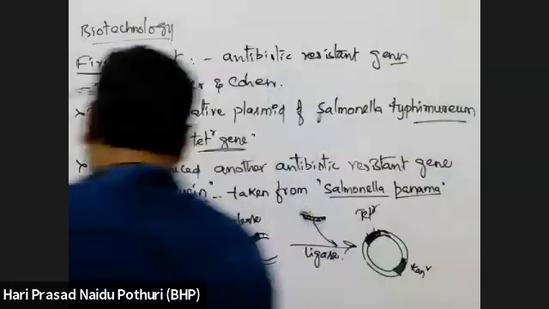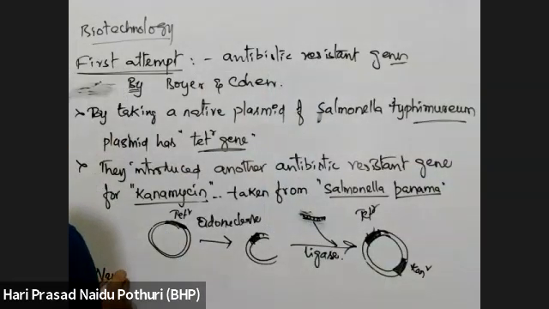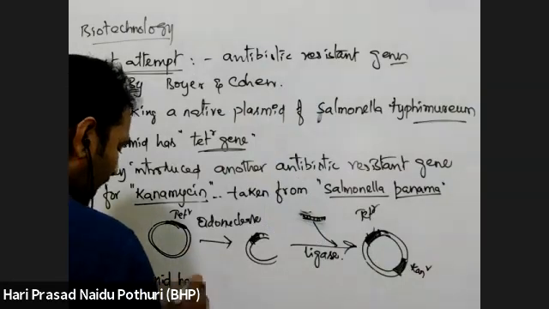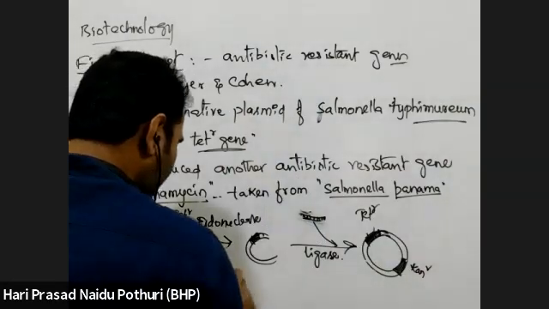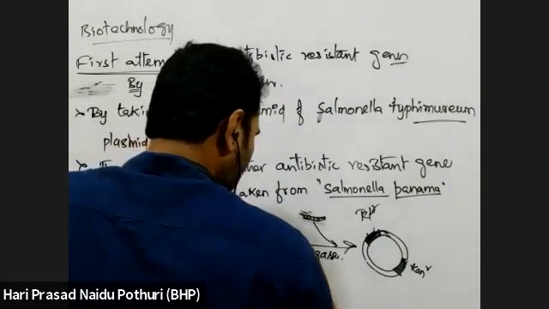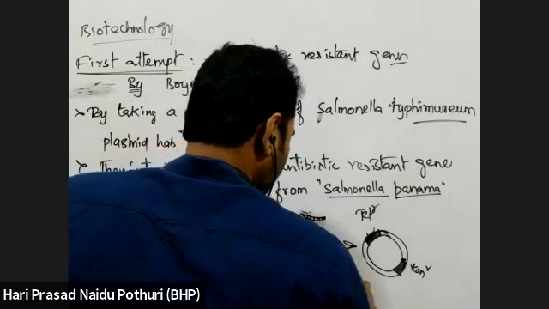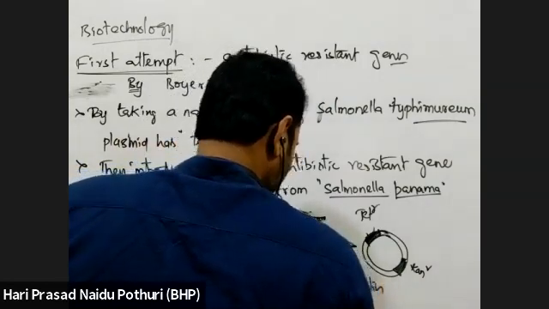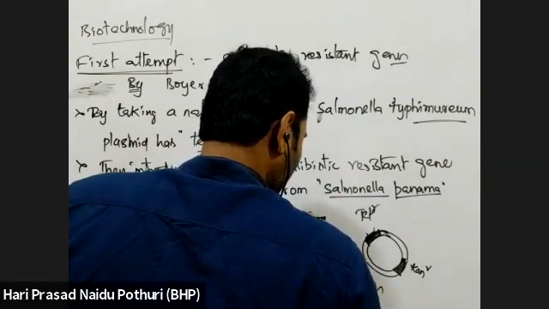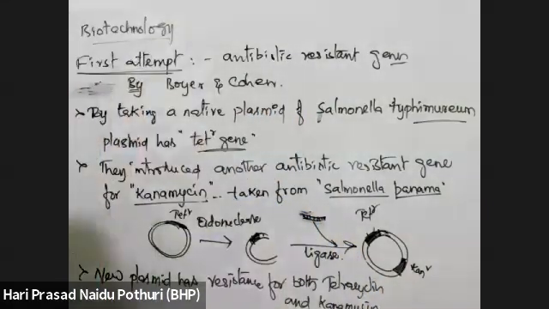Now this plasmid, the new plasmid they constructed, right? That has resistance for both tetracycline and kanamycin.